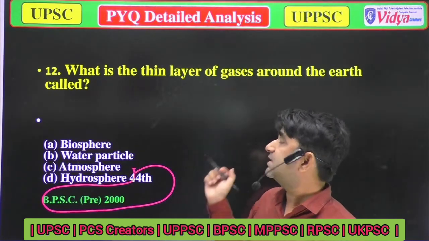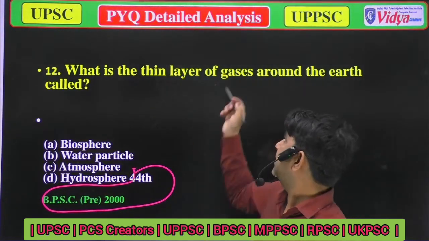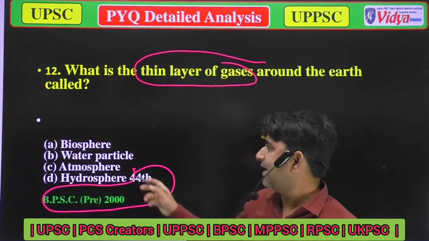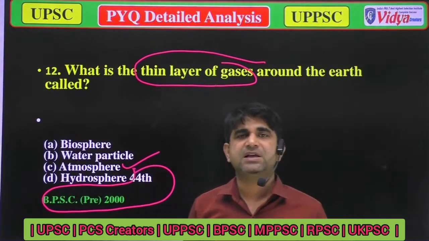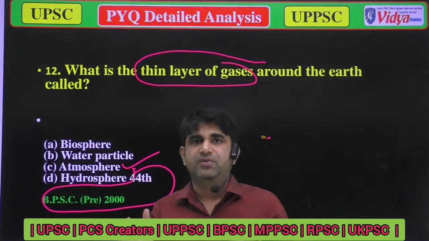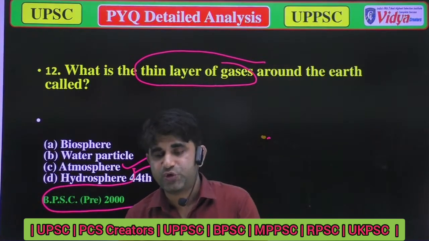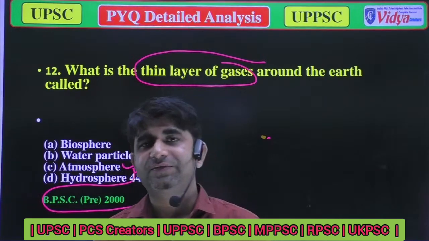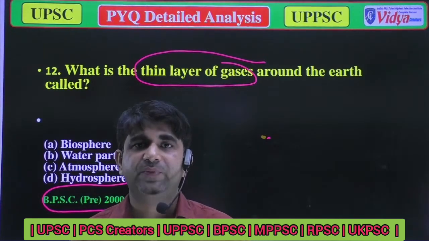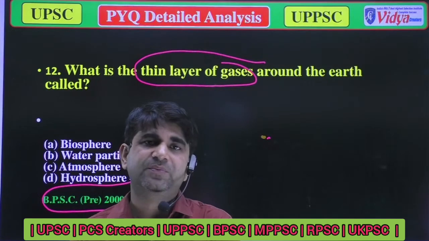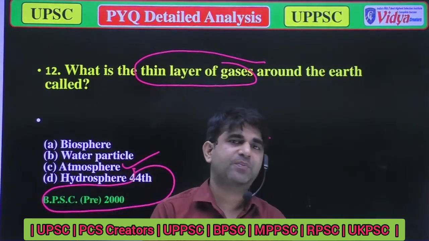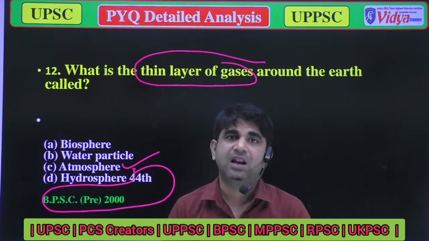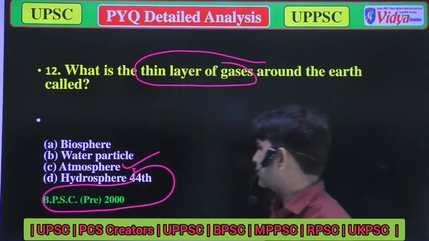So what is the thin layer of gases? It is simple, that is the atmosphere, because in the atmosphere there is a thin layer of gases due to which we can trap energy. Suppose these gases were not there, then there would be no life, because these gases have the ability to trap solar radiation, to trap solar power, which provides us heat. And due to this heat there is life on the Earth. Well, now we'll move to the next question.